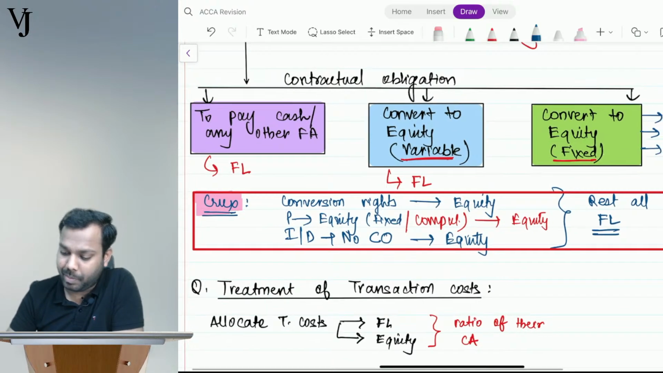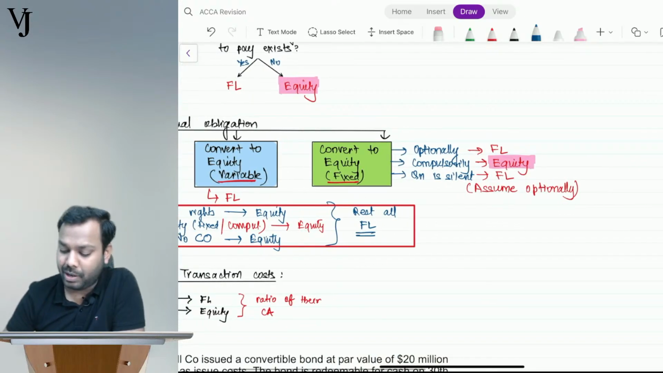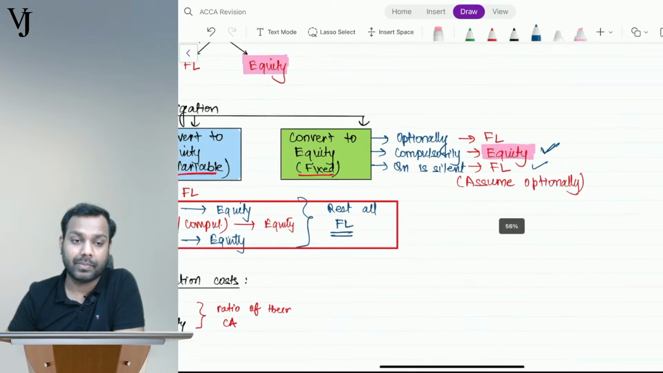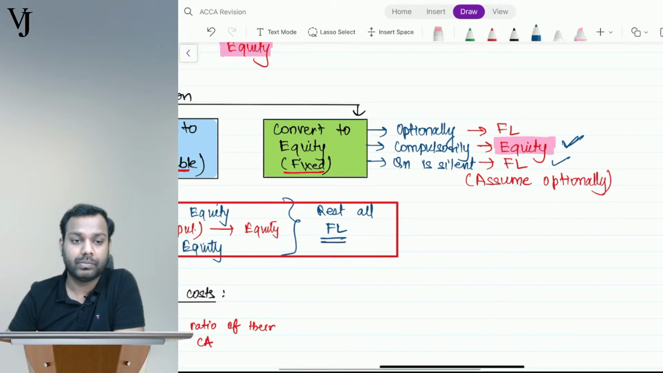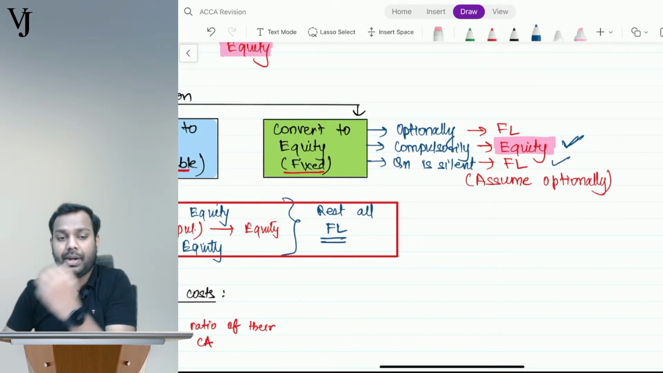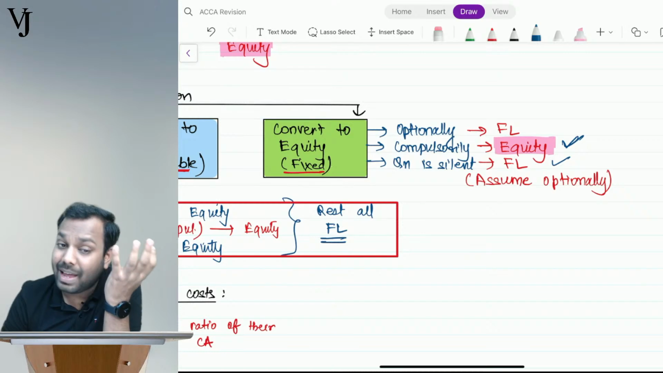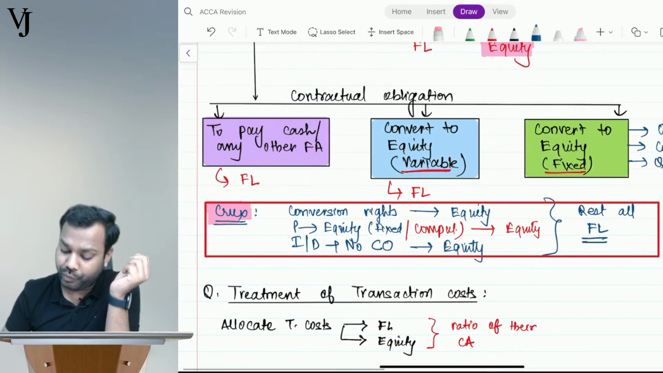Please see it properly. See here what I have told here. If it is optionally convertible, it is FL. If it is compulsorily convertible, then it is equity. And if the question is silent, it is FL. That's what I have told, right? Compulsory into fixed number is equity. See here, compulsory into fixed number is equity.